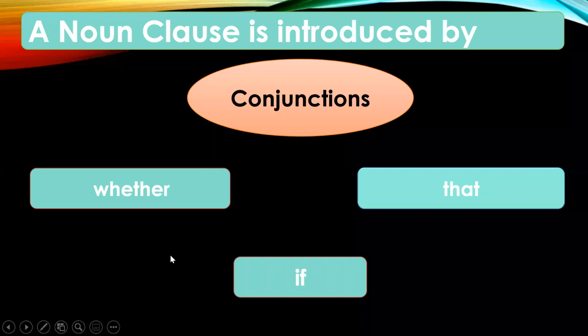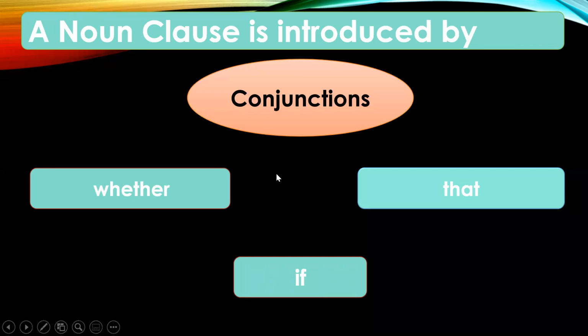Now, how will you identify a noun clause? A noun clause is generally introduced by conjunctions: whether, that, or if. Now, if you pay attention, you will realize that whether, if, and that are used when we are converting any direct speech to indirect speech.